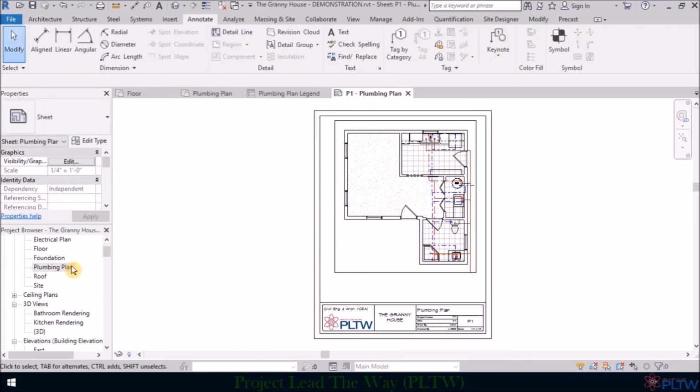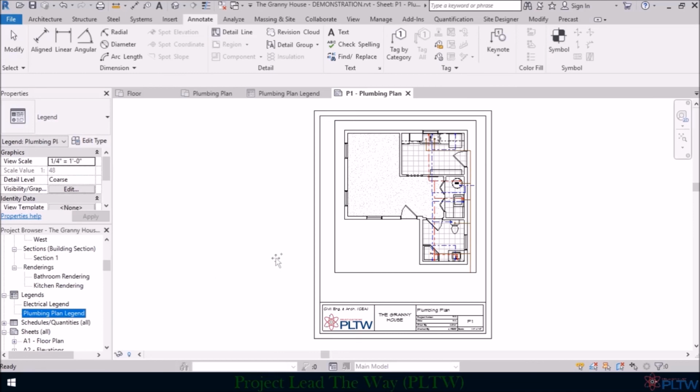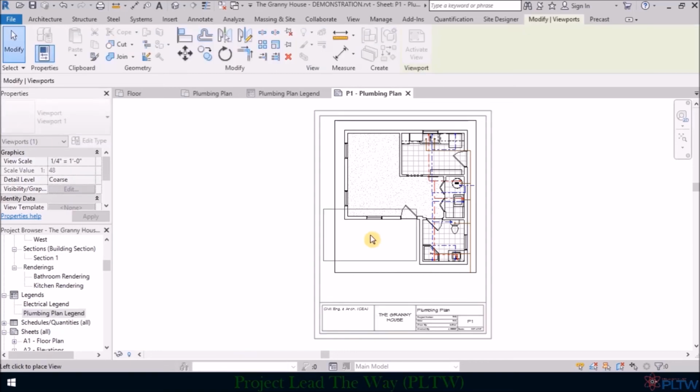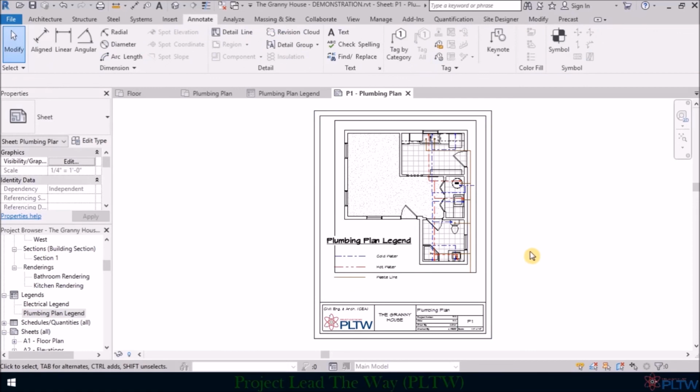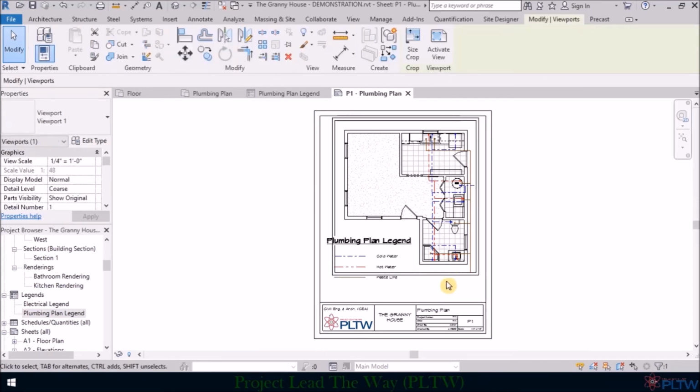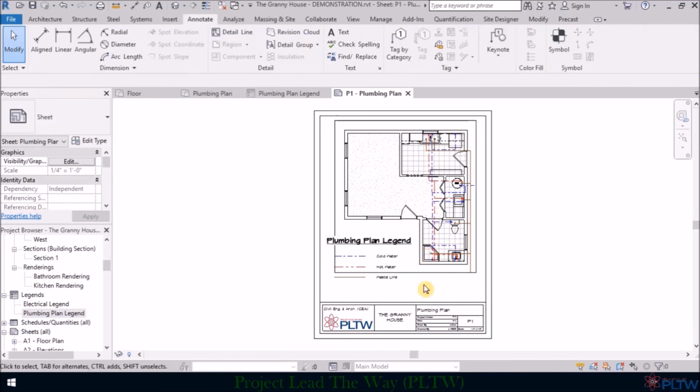And then I'm going to scroll down until I find the section called Legends, and I have the plumbing plan legend here. So I'm going to click on that legend and just click and drag. I'm holding down my left button on my mouse, and when I get in the general area that I want to place it, I'm going to let go, and then I'm going to just place it right about here. So what you'll need to do at this point, if you need to, you can look at this and see if you need to slide something down or around, but this generally looks okay, so this looks good.